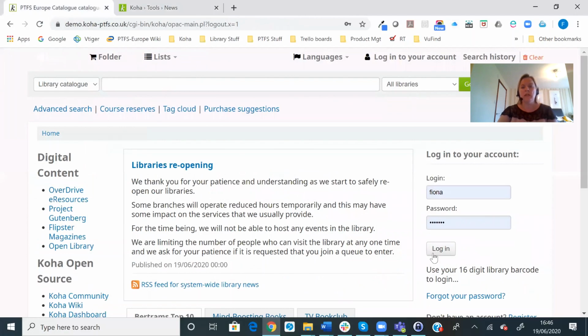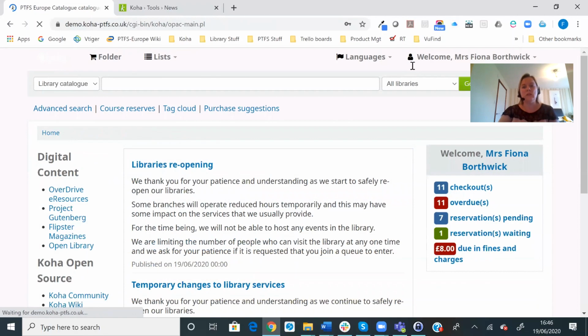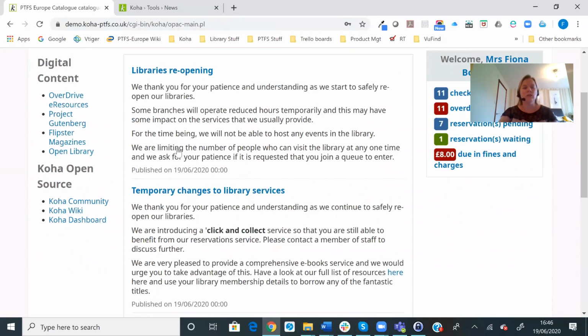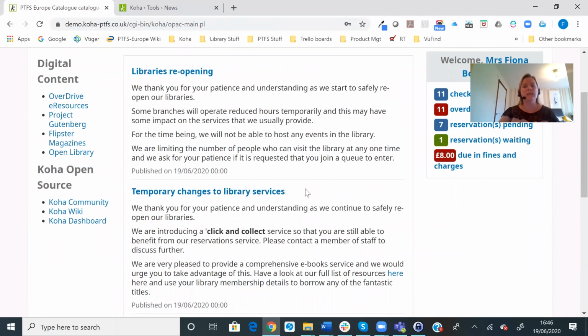So if I just log into my account as a valid library user, when I then go back to the home page, we'll be able to see news that's for the library that's associated with this user record. So not only do I see the library's reopening news bulletin that was visible for everybody, but I also see the news bulletin that was linked to the Parker Library, because that's the library that this user belongs to.